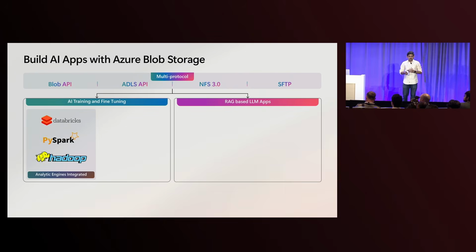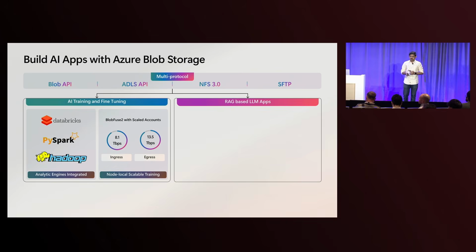Our integrations with Databricks, Spark, Hadoop, and many other solutions simplify data preparation for these AI training pipelines. And our BlobFuse 2 with scaled accounts brings terabits per second scale throughput directly to your GPUs, making sure the GPUs never sit idle.